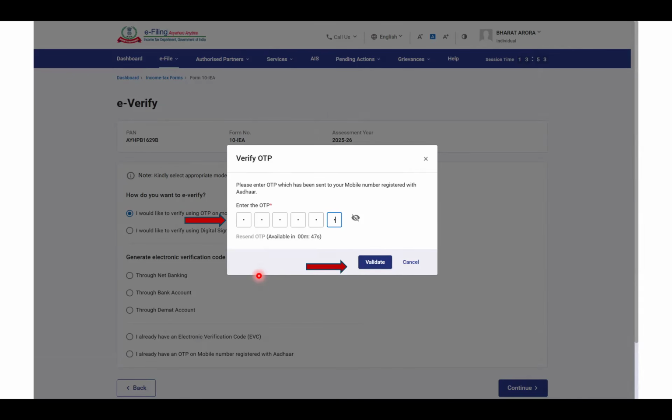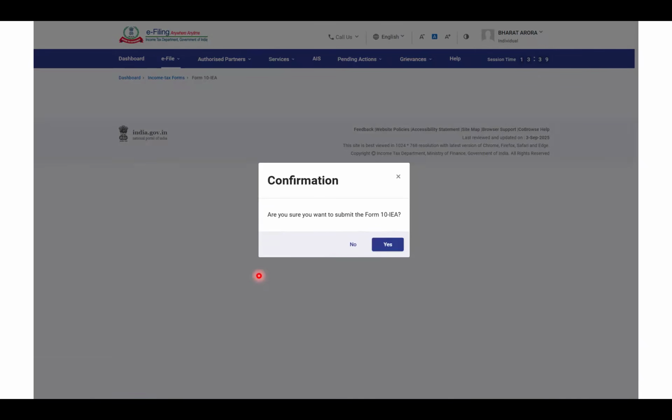Put that OTP, click on validate, and it will again ask you before submitting, are you sure you still want to submit this form? Because there is no option to withdraw it. When you start filling the income tax form, my suggestion would be to start filling a draft income tax return for yourself. Go till the end just before filing. If you want to opt out of this, then you go ahead, fill this form and opt out. You can put a draft or 00 acknowledgement number also while you are filling a draft online return for yourself.